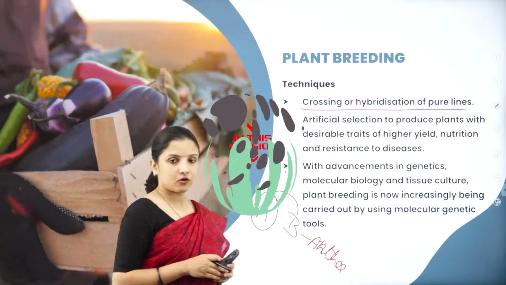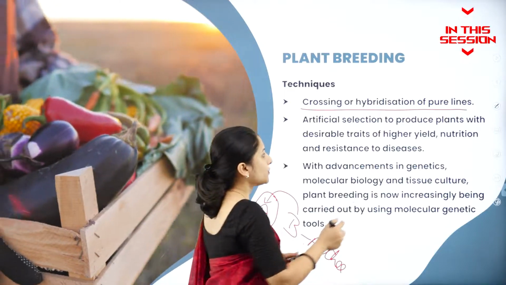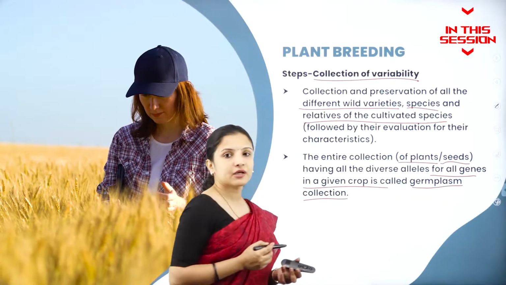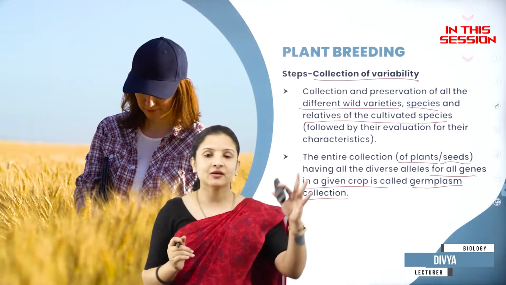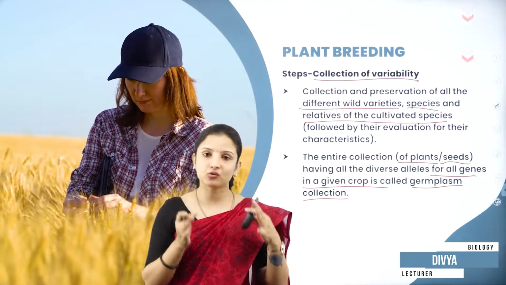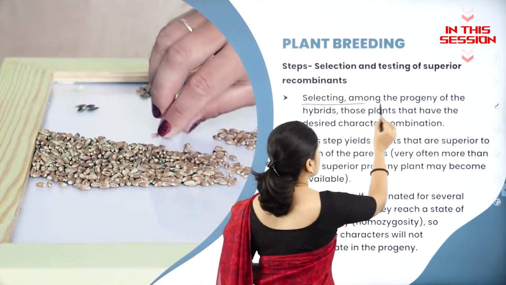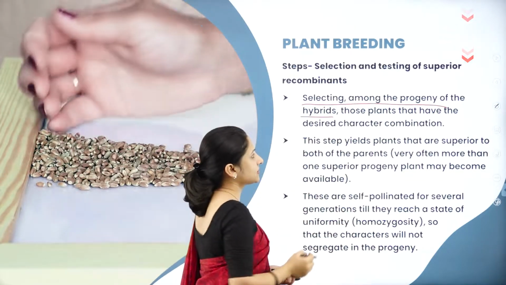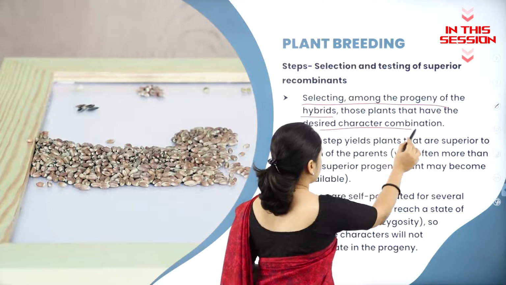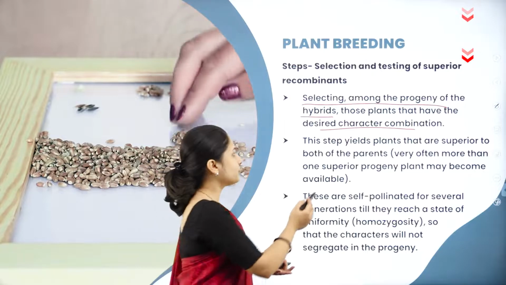Artificial selection of the crops will also be done in order to produce plants with desirable traits. Germplasm collection is a particular place wherein all the crop varieties having different superior quality traits are collected and stored. Selecting among the progeny of the hybrids has to be done based on the desired character combination, and this step yields plants that are superior to both the parents.